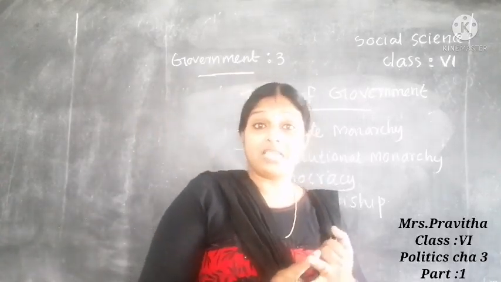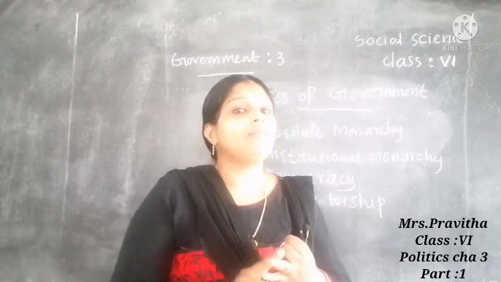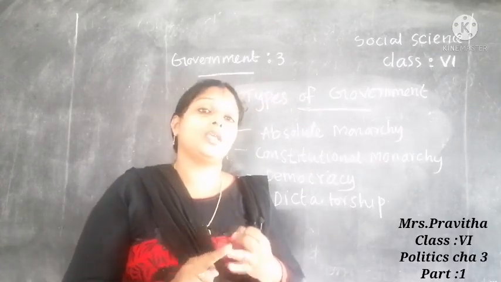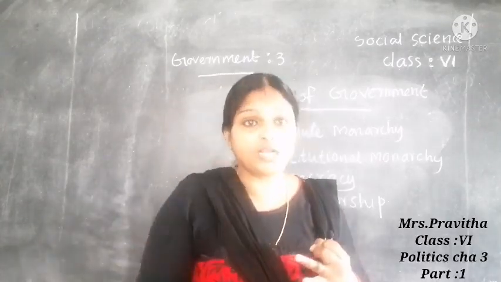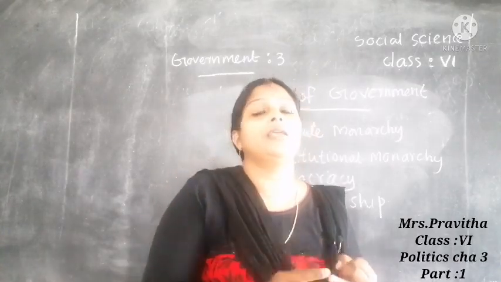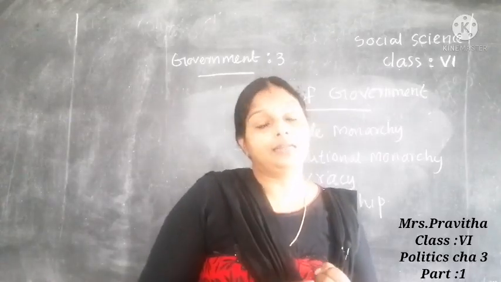Example, Saudi Arabia. The second one is constitutional monarchy. Under constitutional monarchy, a king or queen will rule the country, but his or her power will be limited by a constitution. For example, UK, United Kingdom.